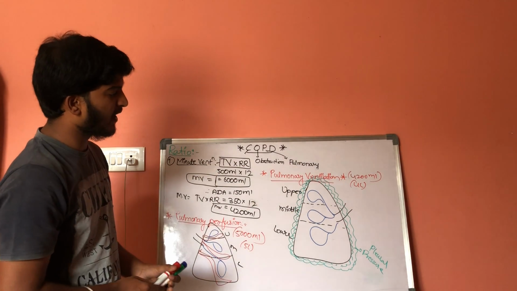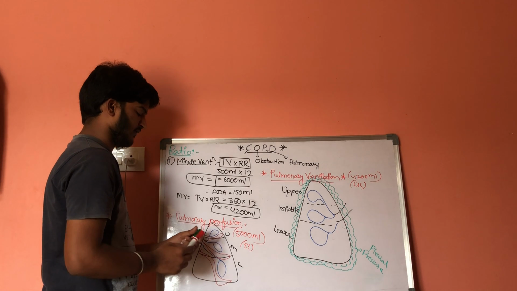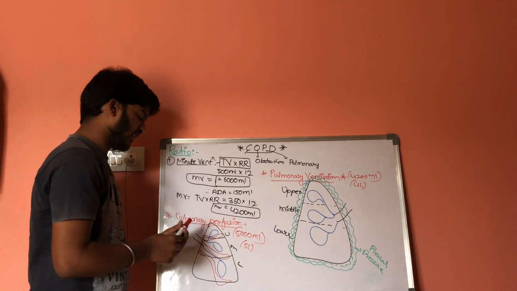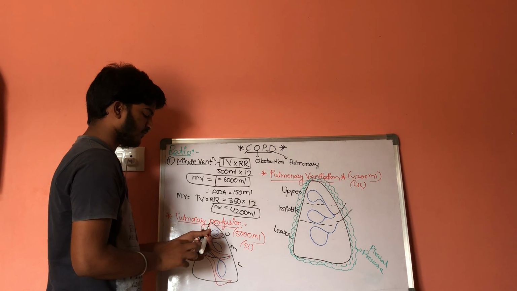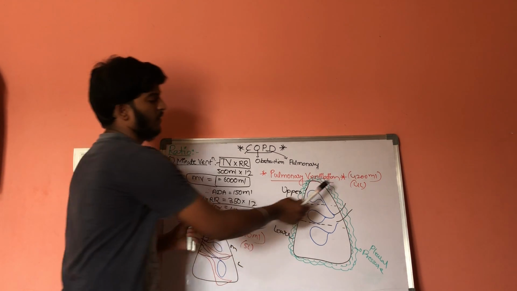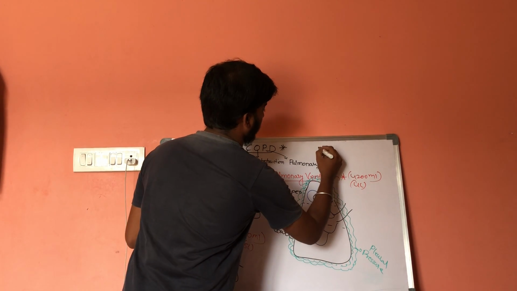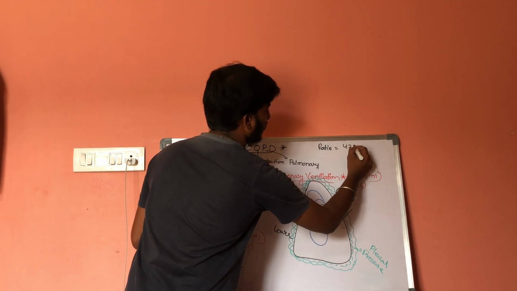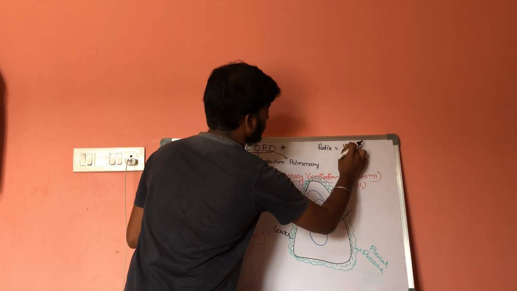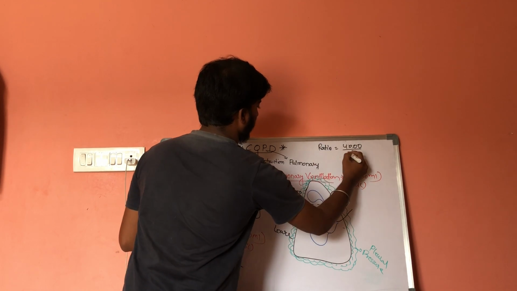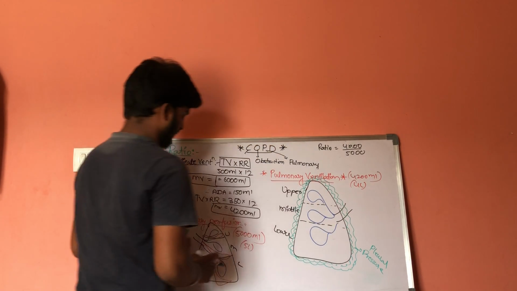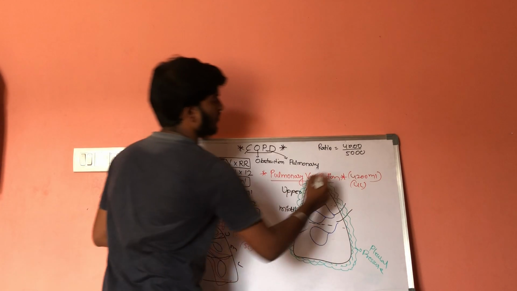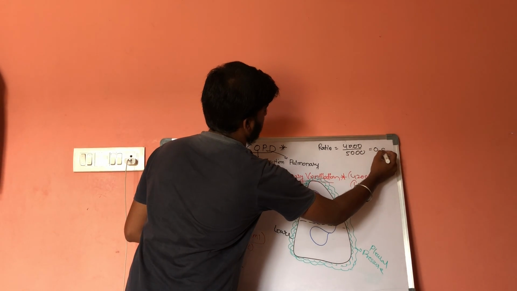So pulmonary ventilation is 4200, or else let us consider 4000. Here the perfusion is 5000. So the answer will be 0.8.